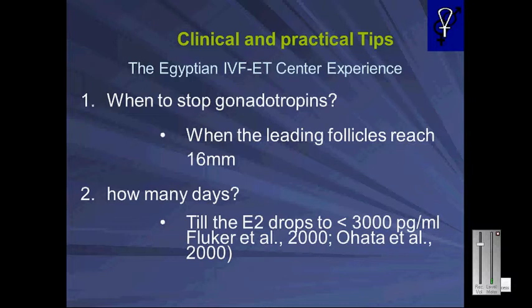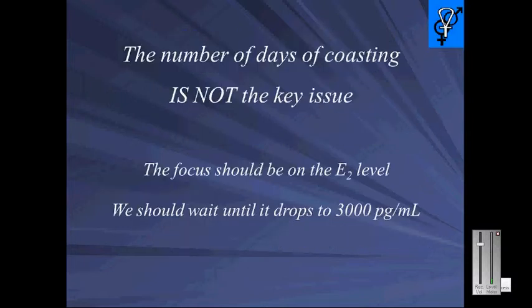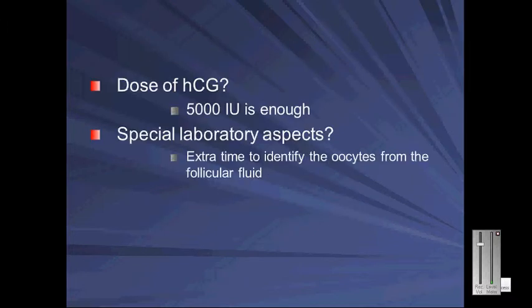Clinical and practical tips, the Egyptian IVF-ET Center experience. When to stop gonadotropins? When the leading follicles reach 16 mm. How many days? Till the E2 drops to less than 3000 pg/ml. Fluker et al., 2000, O'Hara et al., 2000. The number of days of coasting is not the key issue. Dose of HCG? 5000 is enough.